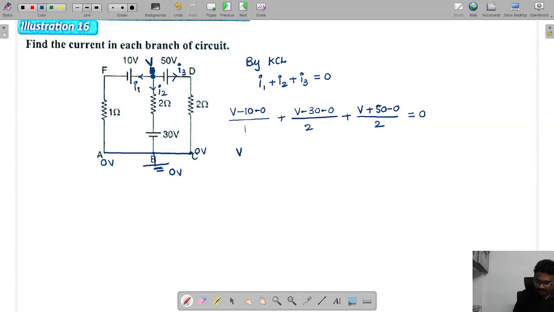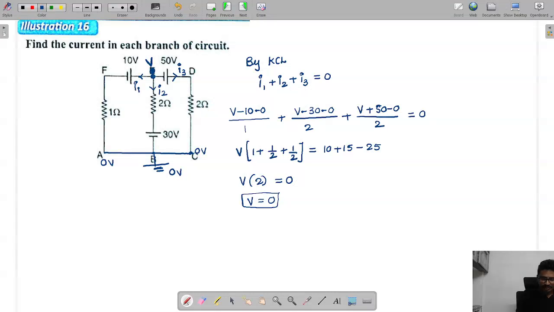Now if I take the V common, what I'll get is 1 plus 1 by 2 plus 1 by 2, which is equal to 10 plus 10, plus 15, and this is minus 25. So V into 2 is equal to the right side value, 0. So V is how much? V equal to 0. That means the potential at this location is 0. From this we can get the currents.